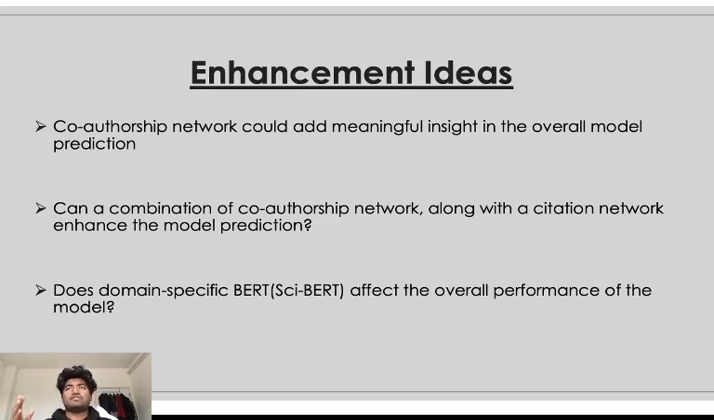So what are the experiments and the enhancement ideas we got? Co-authorship network, that is our main goal of this project. So we decided let's try a co-authorship network. A co-authorship network could add meaningful insight to the overall model prediction, because authors play a very important role when it comes to writing a paper. So can a combination of co-authorship network along with the citation network enhance the model prediction, or does only co-authorship network give us a better response, or does it not? Another question we wanted to answer is, does domain-specific BERT, SciBERT, which is basically the domain of academic CS papers, affect the overall performance of the model?